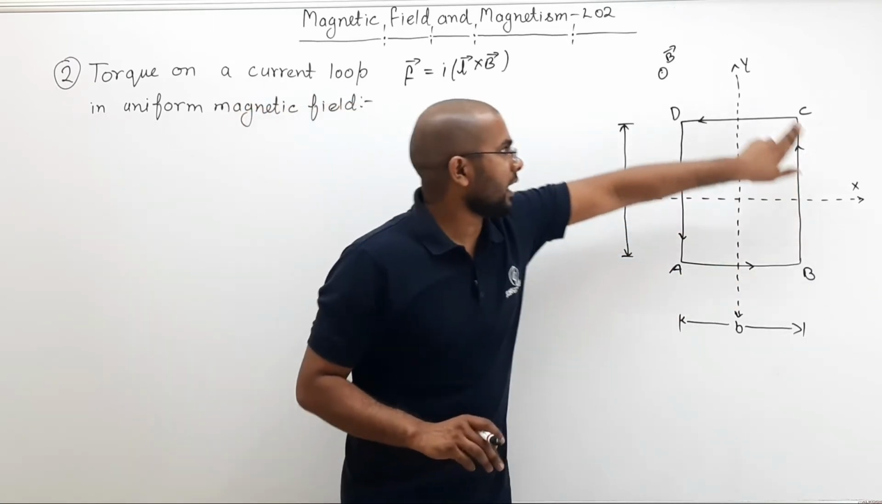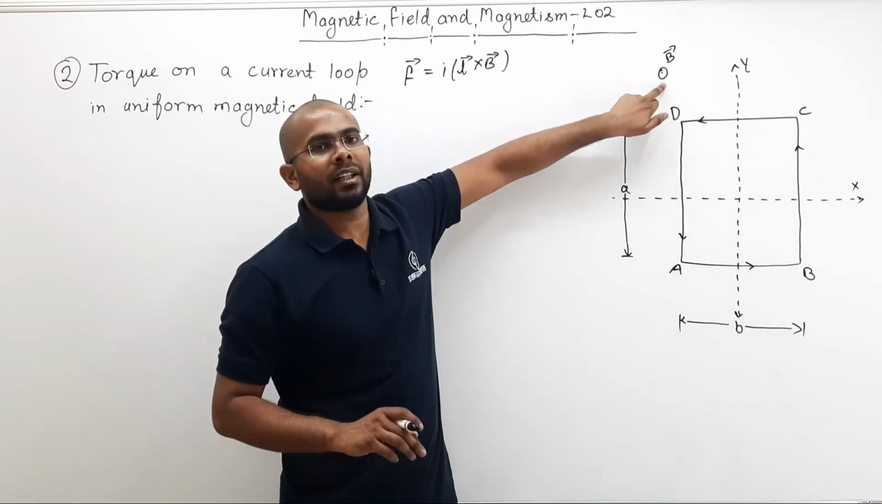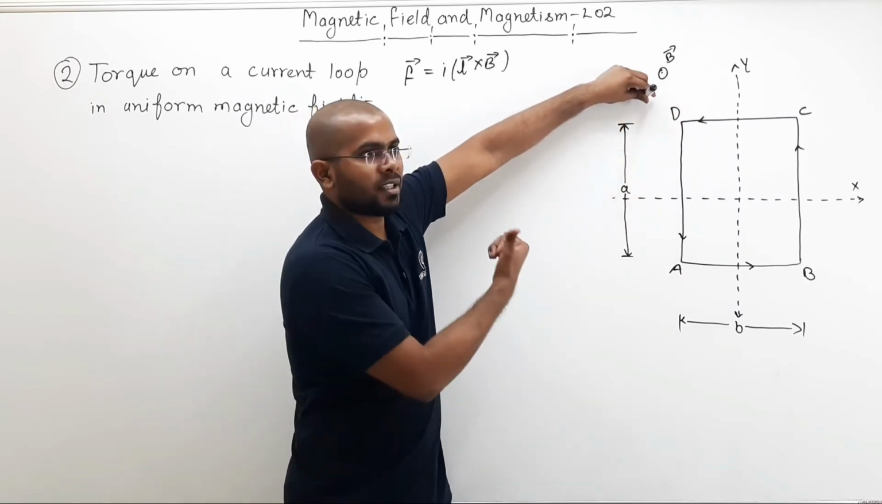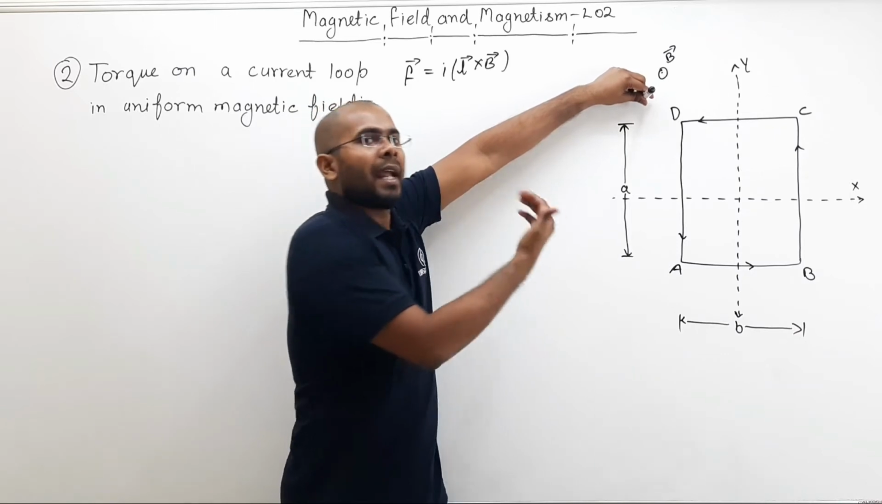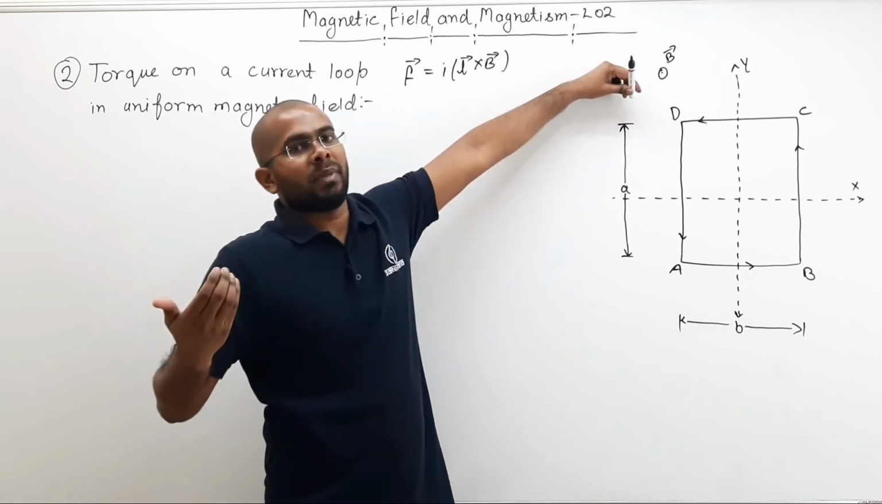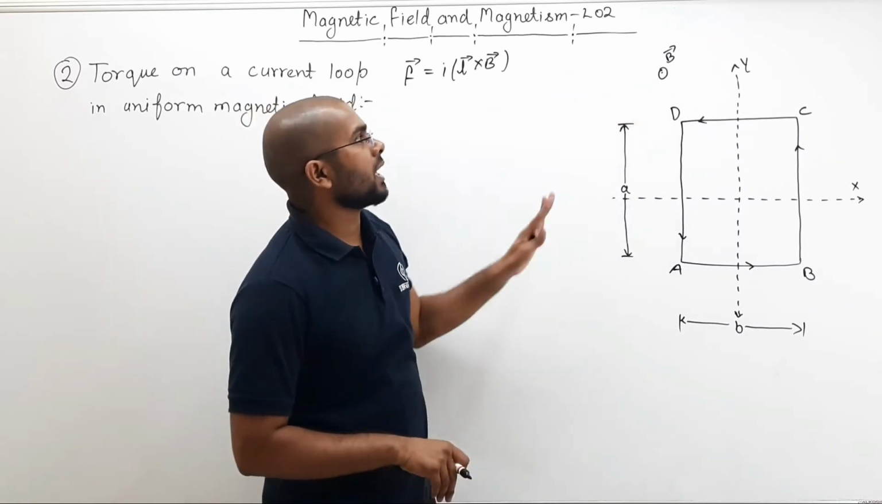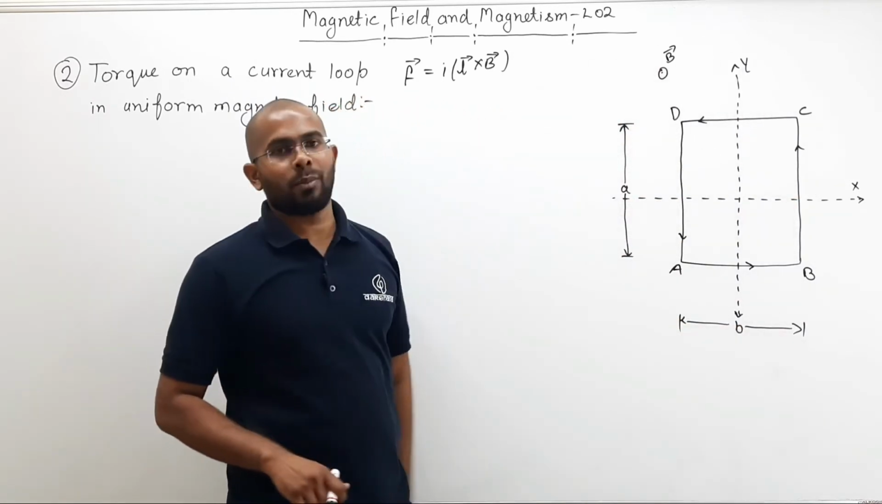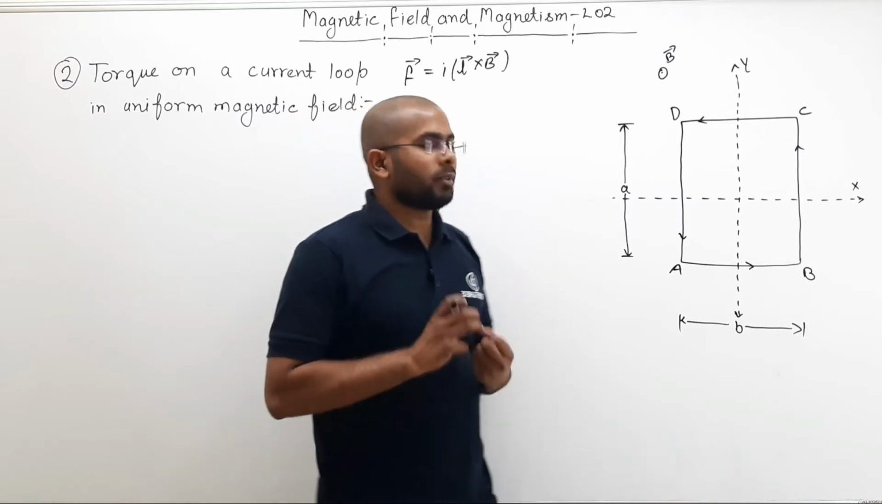This is your current carrying loop and here is the magnetic field. Dot means the magnetic field is like this. The magnetic field is perpendicular to the plane and coming out of the plane. We are assuming that this magnetic field is uniform everywhere for this entire whiteboard. Now what would be the force?